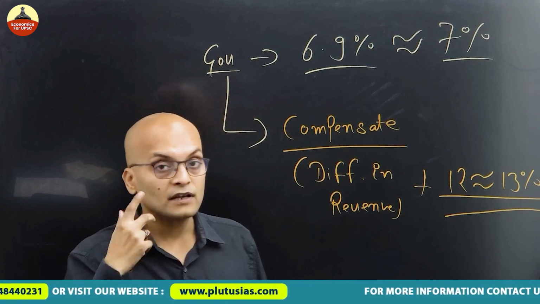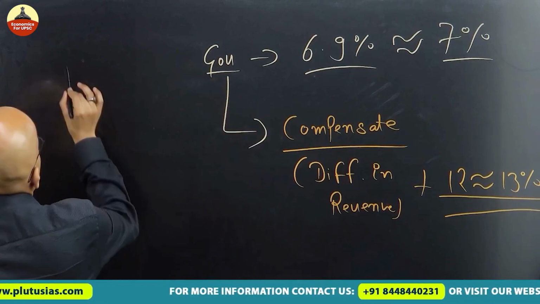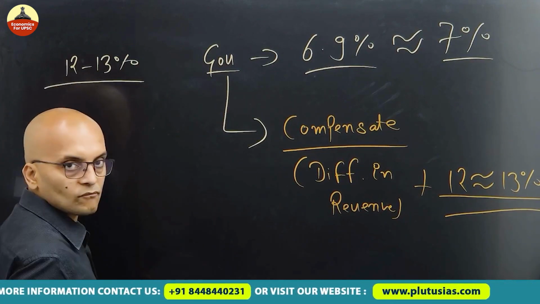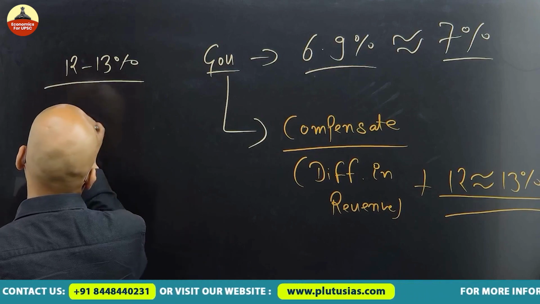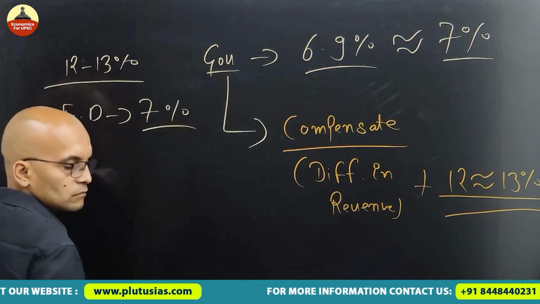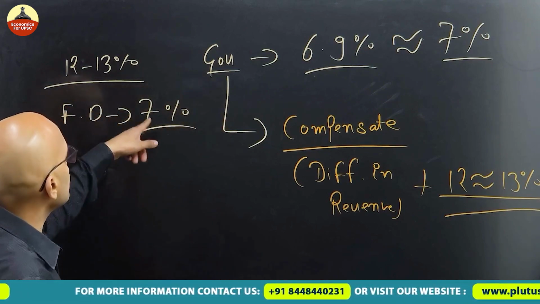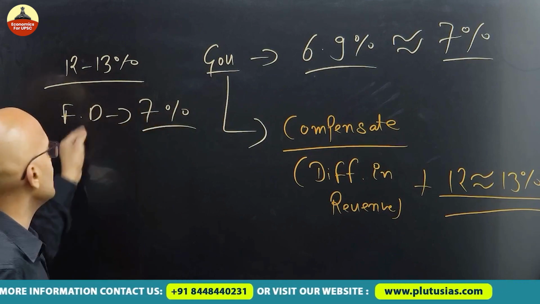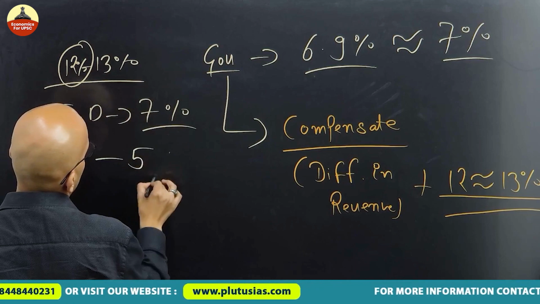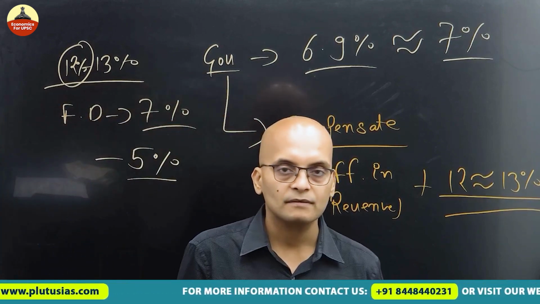So if I take this into account, if this is our inflationary rate, that is 12 to 13%, and you have deposited your rupee in FD. So FD gives roughly 7%, 6.5 to 7. I am taking the higher end, that is 7. So even if I consider 7 and here I consider 12%, your money is depreciating by 5%. The value of your money is losing by 5%.